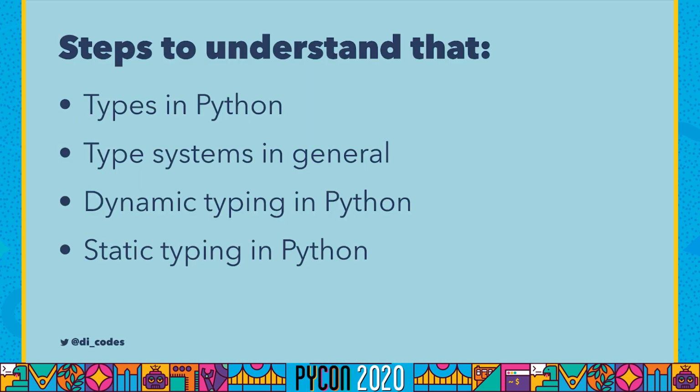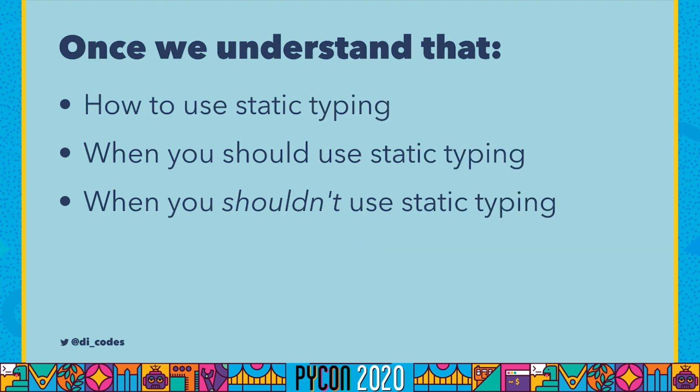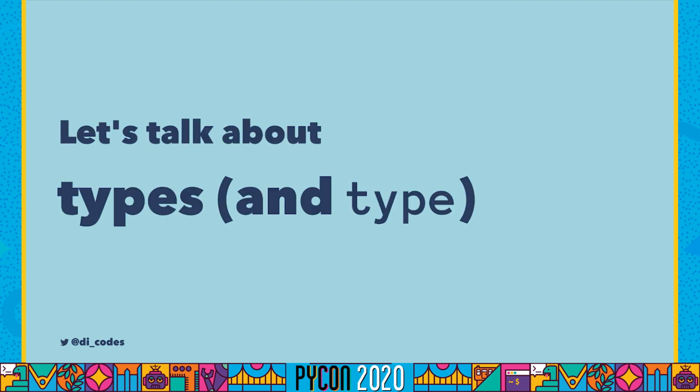And if it doesn't, that's okay. You're watching the right talk. The steps to understand the answer to that question are: first, we need to talk about types in Python, then type systems in general, dynamic typing in Python, static typing in Python, and then once we understand that, we can talk about how to use static typing, when you should use static typing, and also maybe when you shouldn't use static typing. So let's talk about types, and let's specifically talk about the type built-in in Python.